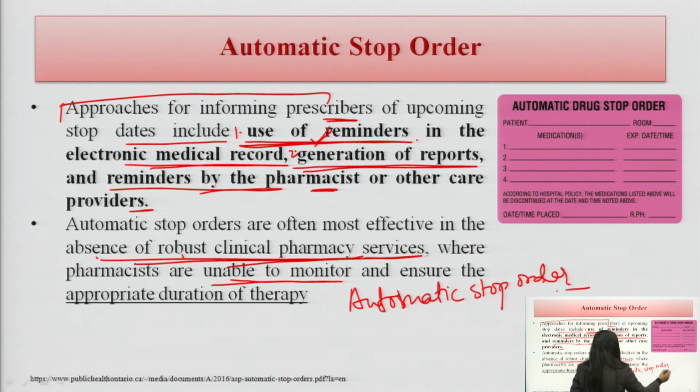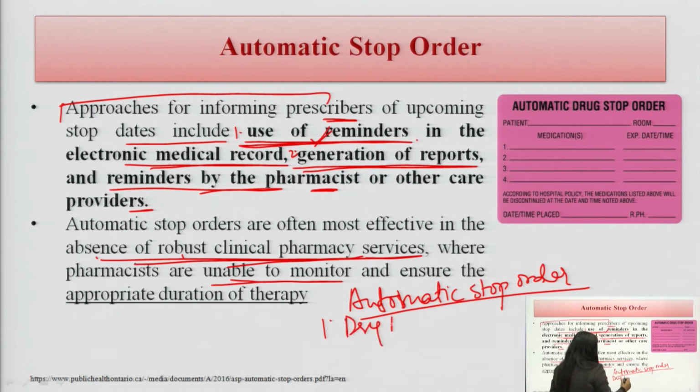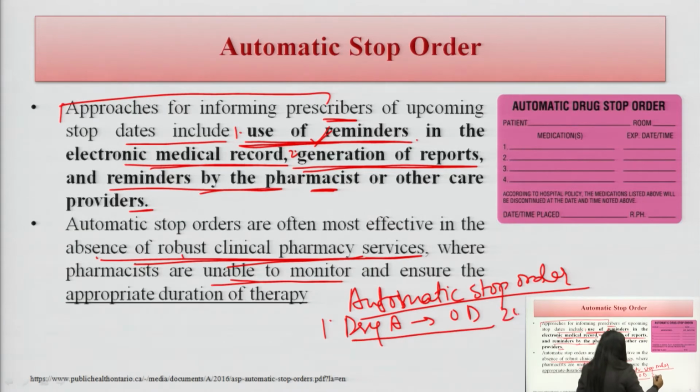And what will the physician do? On the first day, if the physician has written that a patient will take drug A OD, then after 24 hours, or it could be after 48 hours, the dispensing of the drug will be stopped by the nurses.